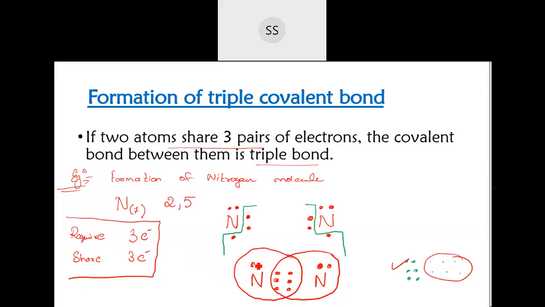Yeah, you can directly draw. You needn't do all this, you can directly draw. If you're comfortable drawing, you give the last structure. Or you can even write this one. See here, 2 electrons each. You can show them in the form of a bond. So 1, 2 and then 3 bonds. So a triple bond is there between them, and these 2 electrons you write as it is. Below this you can write this.